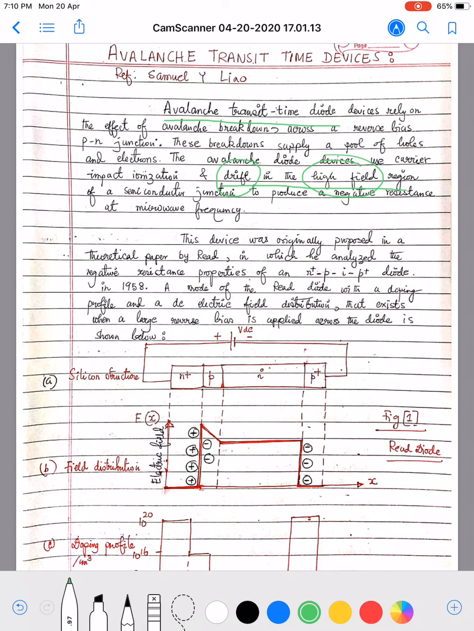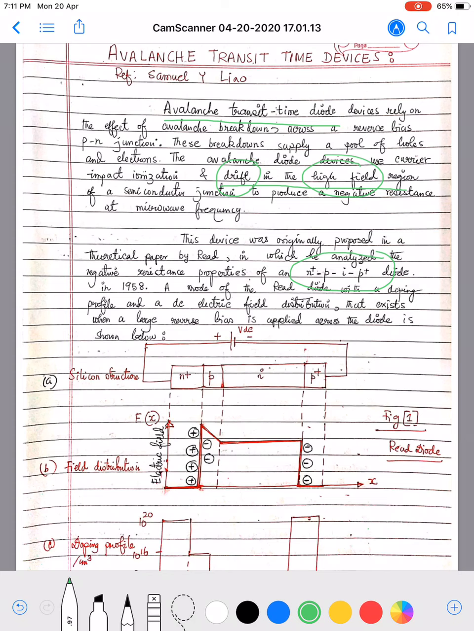First we study the basic structure upon silicon, which was first proposed back in 1958 by Read. This device was originally proposed in a theoretical paper by Read, in which he analyzed the negative resistance properties of an N+ P I P+ diode. N superscript plus means heavily doped N-type semiconductor in silicon. P is normally doped and I is almost intrinsic, and P+ is again a P-type with heavy doping.